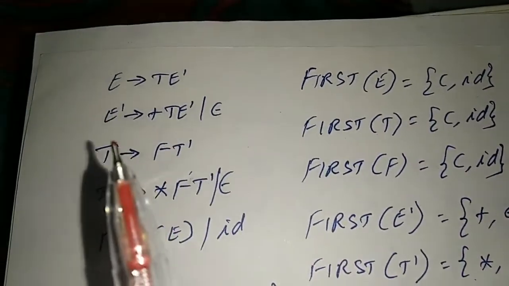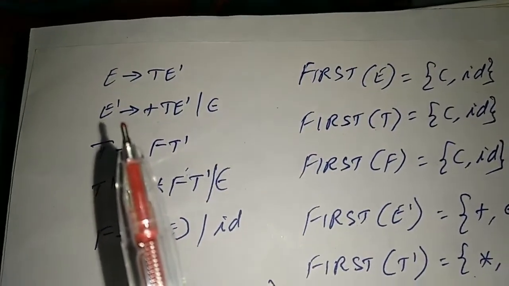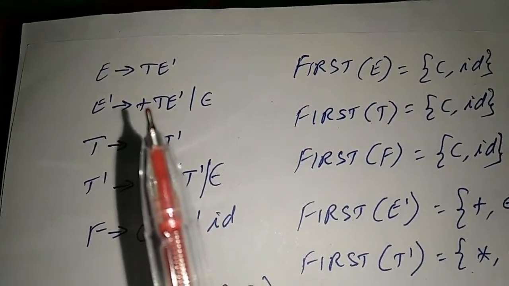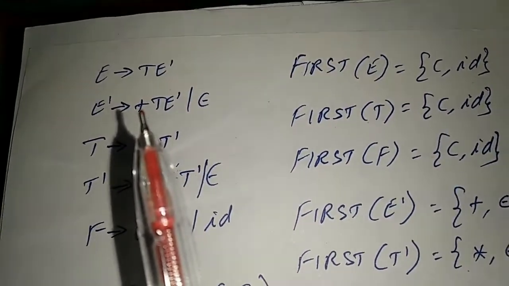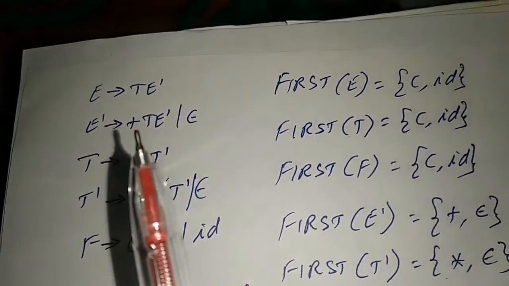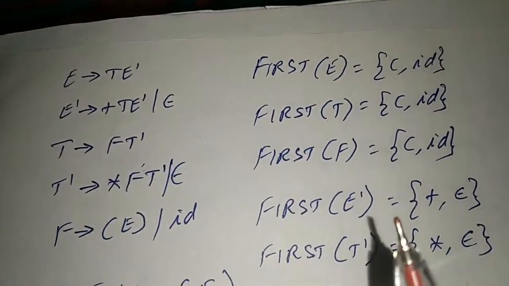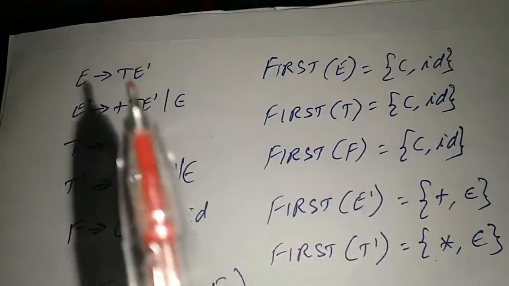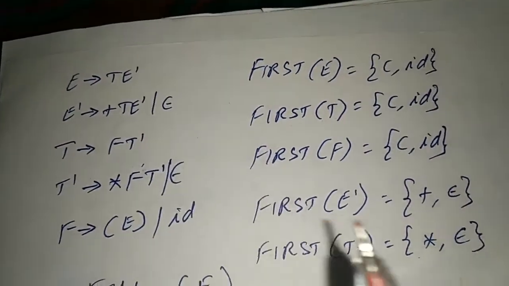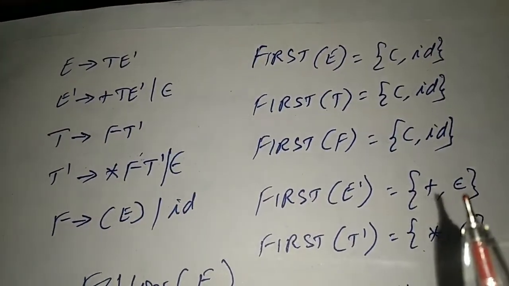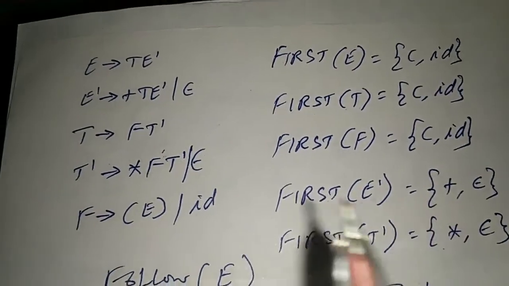Now we'll find first of E dash. First of E dash we can directly apply the first rule, that is we have the plus as the terminal. So add plus and there is an epsilon symbol. So we have to add epsilon to first of E dash.